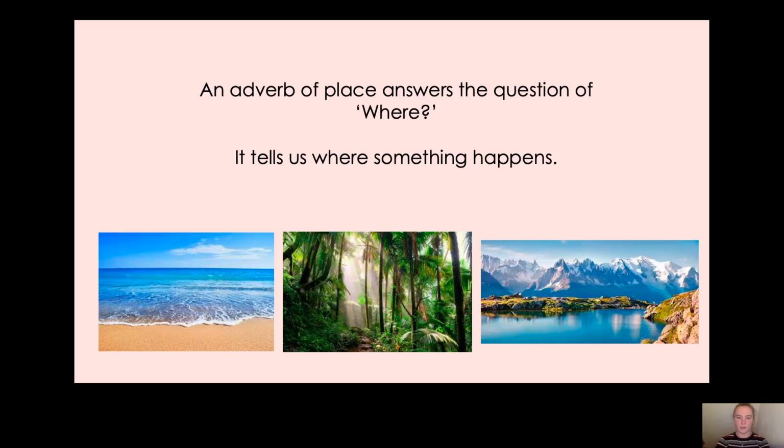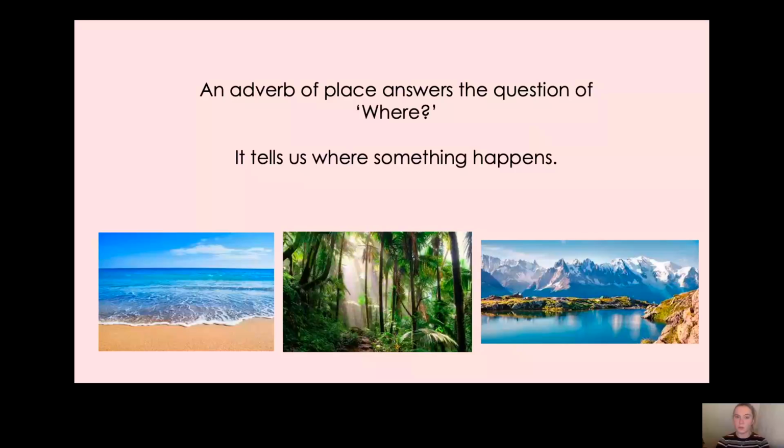So underneath we have three beautiful pictures, one of a beach, one of a jungle, and one of some mountains. So the first one, if we're using the verb walk, you could say, I walked along the beach. So along would be our adverb of place. You could say, I walked on the beach, and on would be our adverb of place.